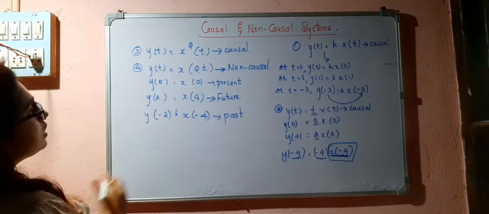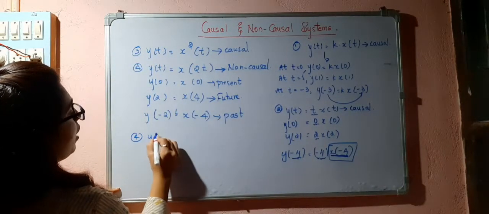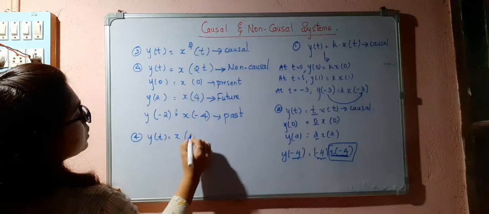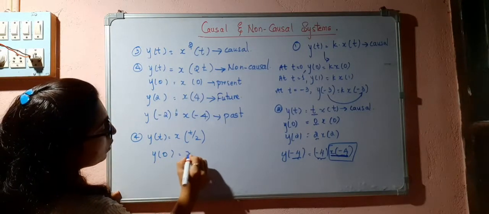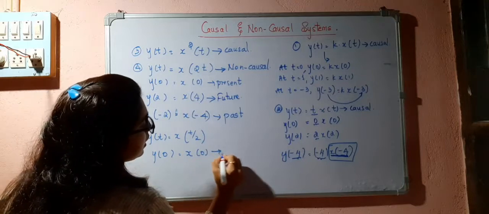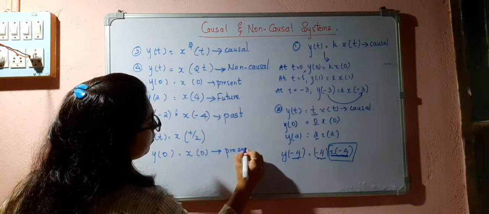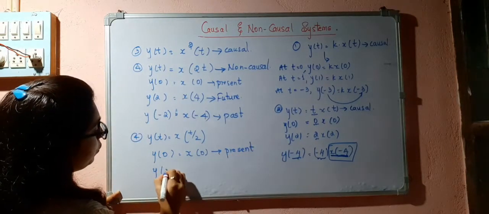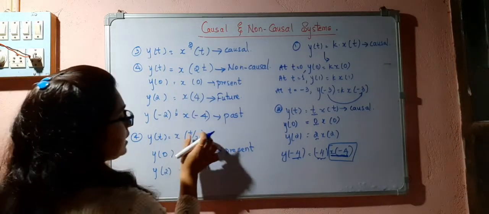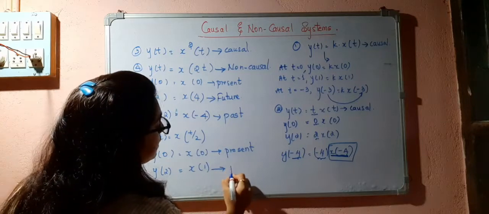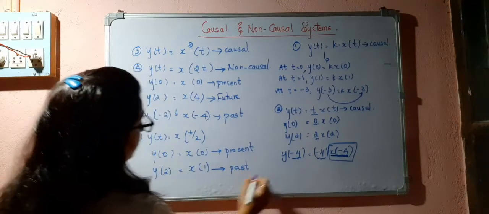Okay. So similarly, if I consider y of t is equal to x of t by 2, in this case y of 0 is equal to x of 0. This is nothing but the present value. Y of 2 is equal to x of 1. So it is depending upon the past value.